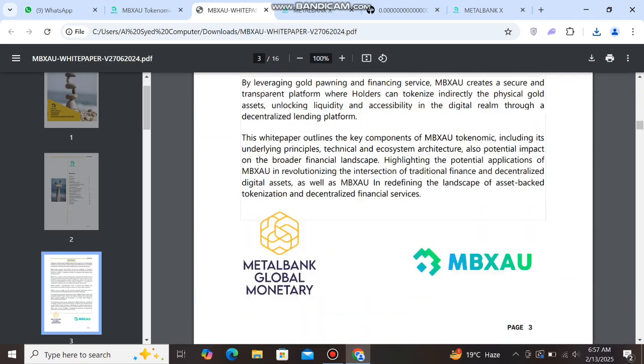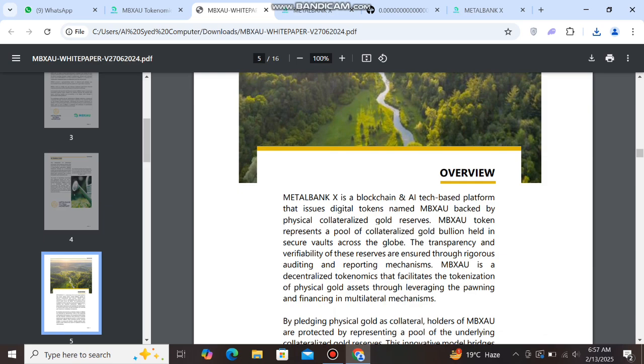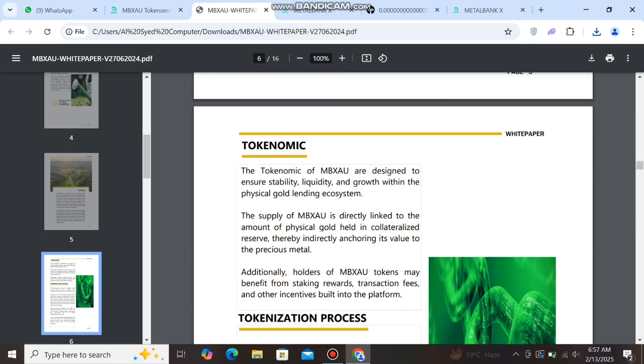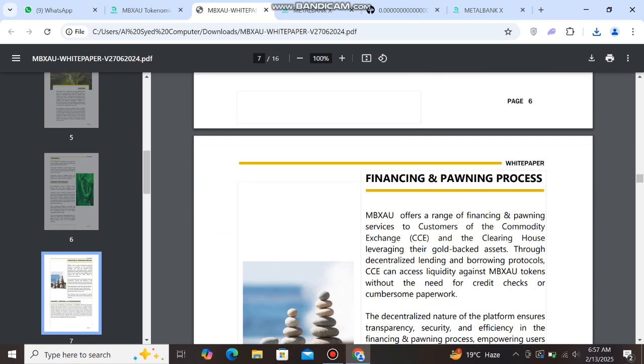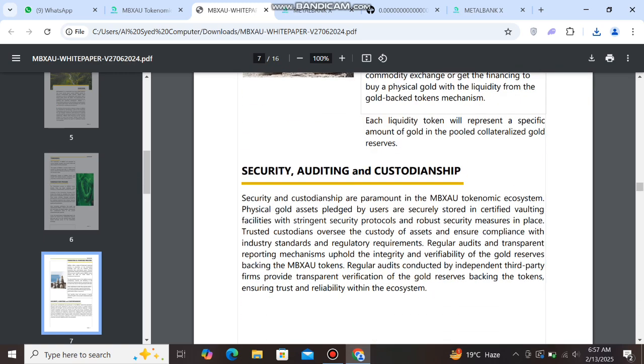You can see this abstract detail. You can check here introduction about this project. And next guys, you can see this overview of Metal Bank X. You can see this tokenomics. You can check here tokenization process. Next guys, you can see this financing and paving process. You can check here security, auditing and custodianship.